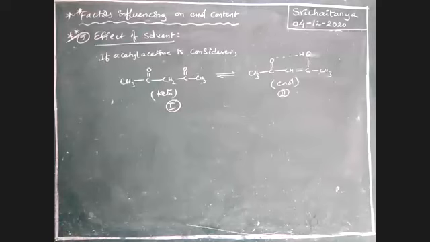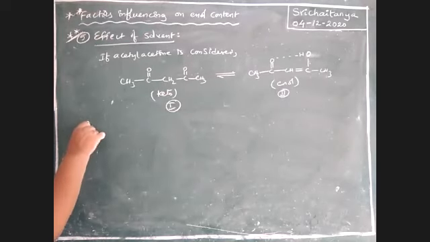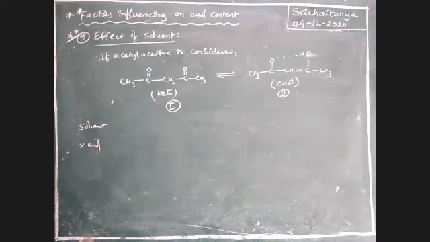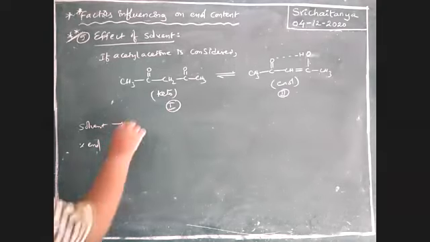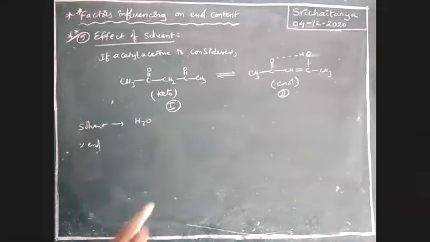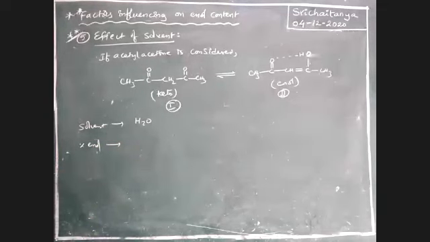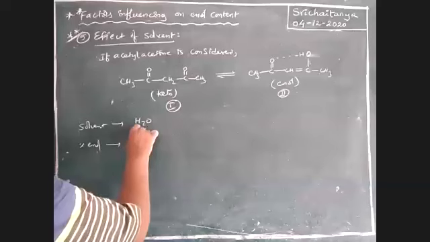I'm using solvent and percentage of enol. What solvent is being taken? Water: polar or non-polar? Yes, polar.